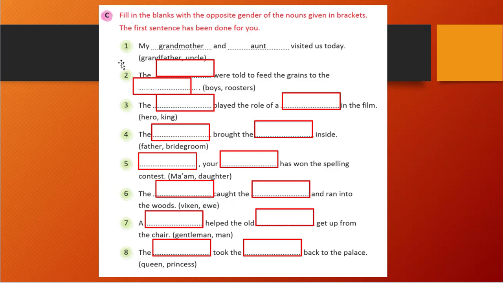Boys is masculine and the feminine word is girls, right? And roosters is there. It means we need to write the opposite thing. So roosters' opposite is hens, right? So the correct words are girls and hens. Third one: the blank played the role of the blank in the film, hero and king.